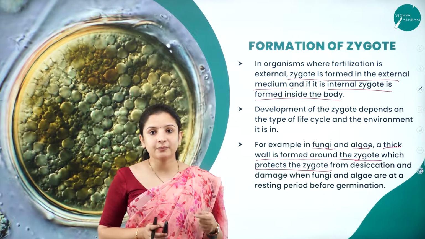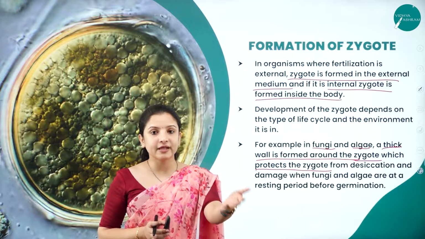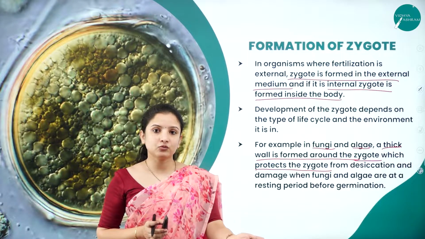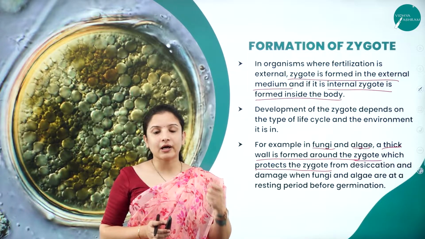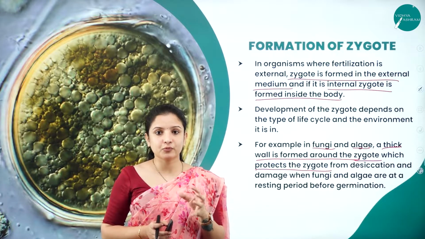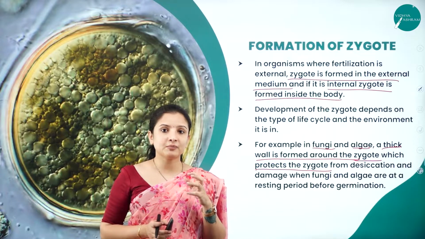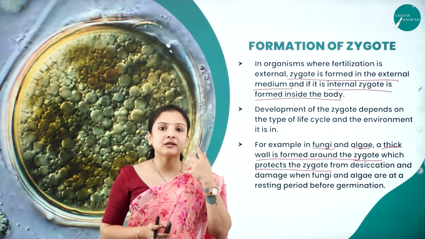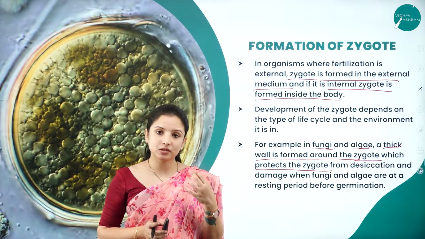Now what might happen to the zygote that has formed externally? What can nature do? Either it has to rain. So until it rains, the zygote has to be protected, right? Or else the zygote might completely dry up and die, right?